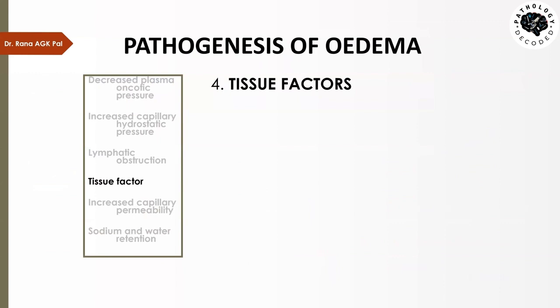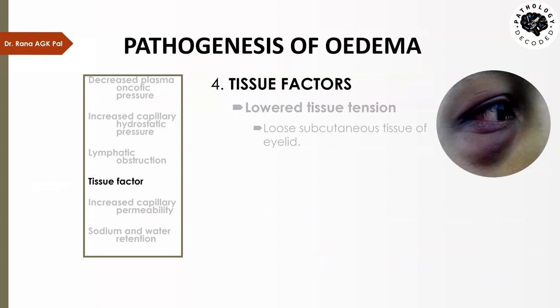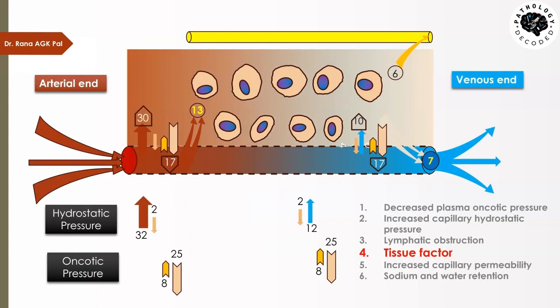Then tissue factors, like I told you, one factor is that certain tissues have got lower tissue tension because of the loose subcutaneous tissue present over there. Eyelid is one example, scrotum is another example. Then elevation of the oncotic pressure can occur due to increased vascular permeability or inadequate removal of protein by the lymphatics. Whatever the reason, the proteins are going to accumulate in the interstitial region, and then the tissue will have higher protein, so it will have higher oncotic pressure, and it will be attracting the fluid more from the plasma. That is covered in the second part here.